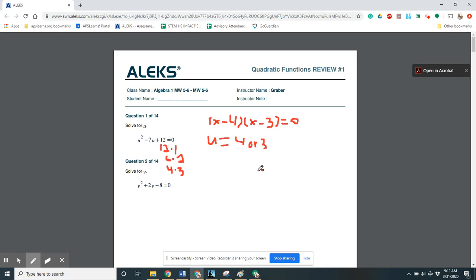All right, that's factoring. We could also use the quadratic formula. Quadratic formula is that big formula that says, okay, so u in this case has to be equal to negative b plus or minus the square root of b squared minus 4c over 2a.